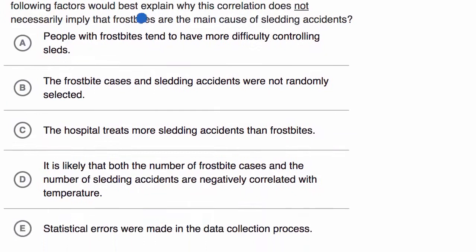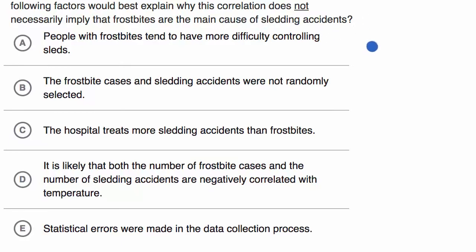They want us to pick which of the following factors would best explain why this correlation does not necessarily imply that frostbites are the main cause of sledding accidents. So, like always, pause this video and see if you can answer it on your own before we do it together. Okay, now let's do it together.